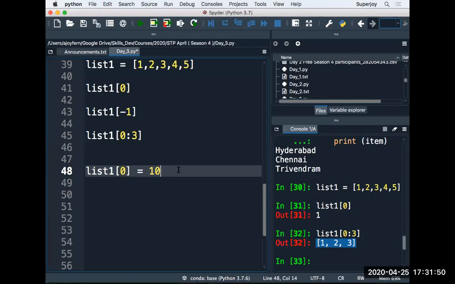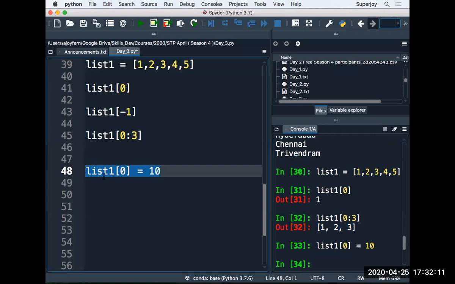Guys, can you remember that this kind of statement was not successful in the case of strings? This statement gave us an error when we were talking about strings, and we found that strings are read only. But let's see what happens in the case of a list. Can I change it?